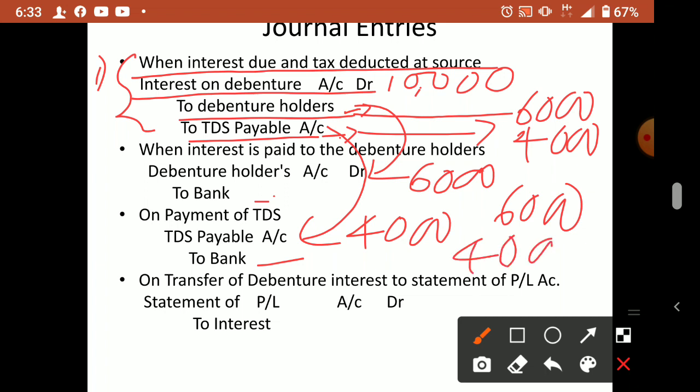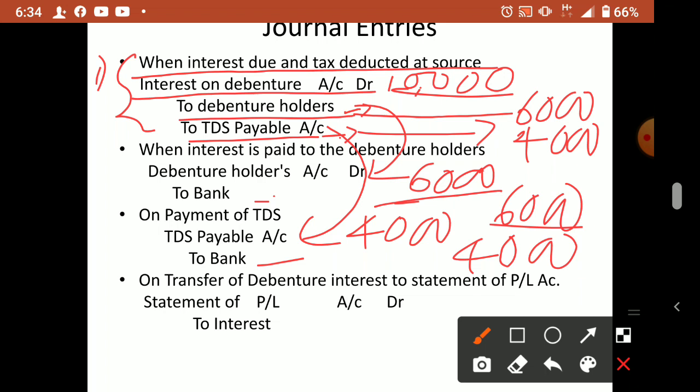Okay. Now at the end of the year, the total interest we paid, sometimes two times. So first we paid on September 30th, for April to September, 6 months. So on September 30th we paid interest, 6,000. This 6,000 plus another 6,000 will be paid. So the total amount is not 6,000, the total is 10,000. So 10,000 plus 10,000, total 20,000 we will transfer to the statement